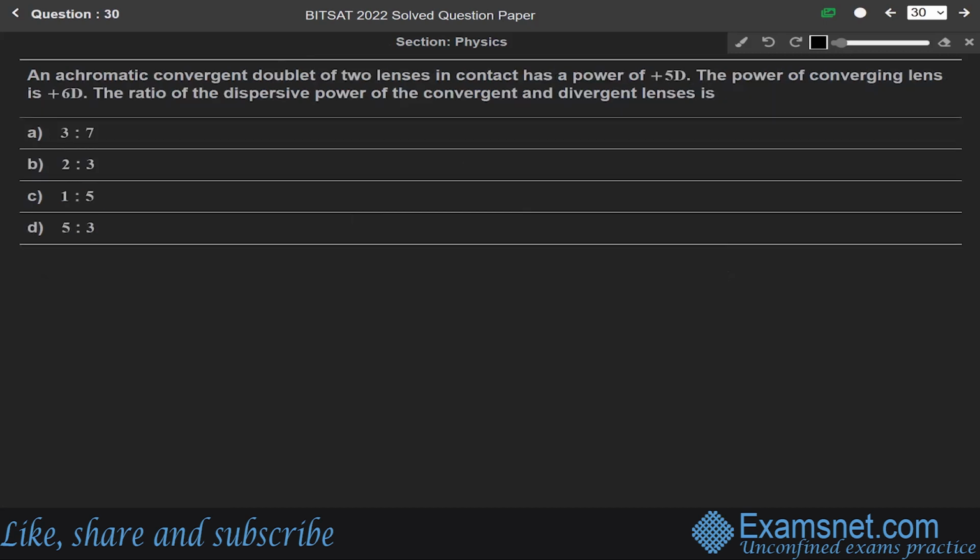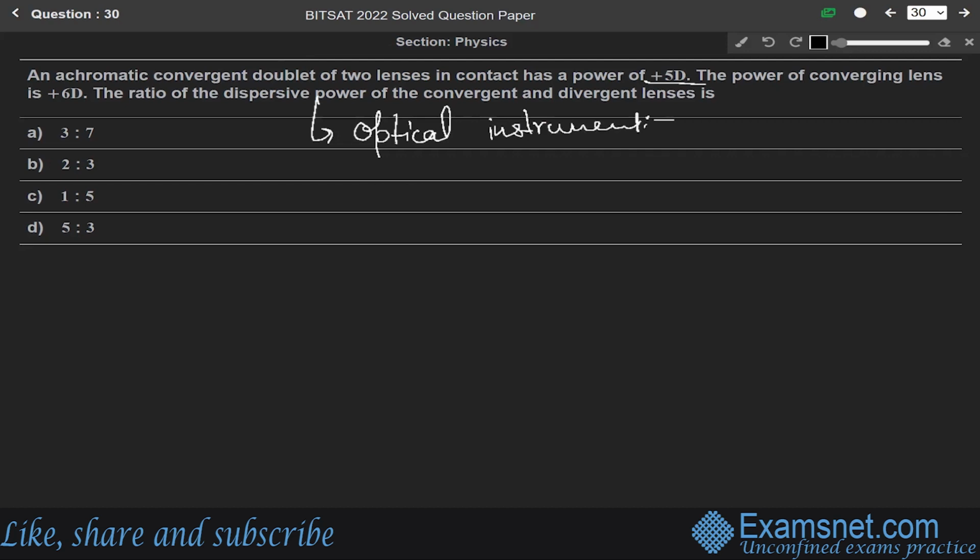Now next question. An achromatic convergent doublet of two lenses in contact has a power of plus 5D. The power of the converging lens is plus 6D. We have to find the ratio of the dispersive power of convergent and divergent lenses. This question is from the chapter of optical instruments.